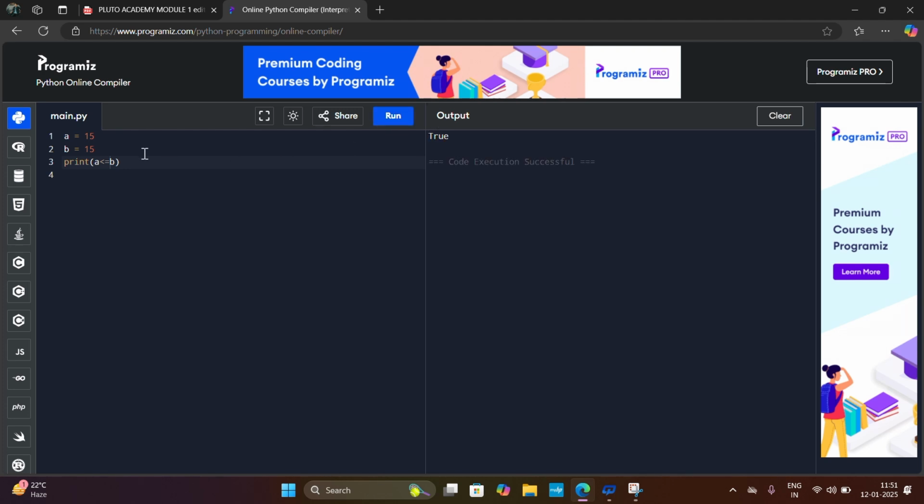The output is true because A is less than or equal to B. Both are equal, so it returns true. I will also put here 13 and run this program. It returns true because A is less than B. And if both are equal also, it returns true because A is less than or equal to B.